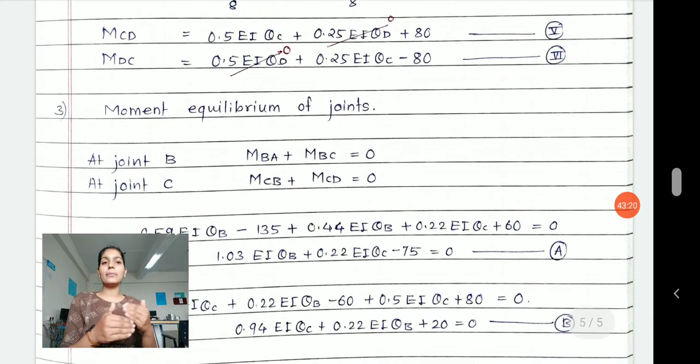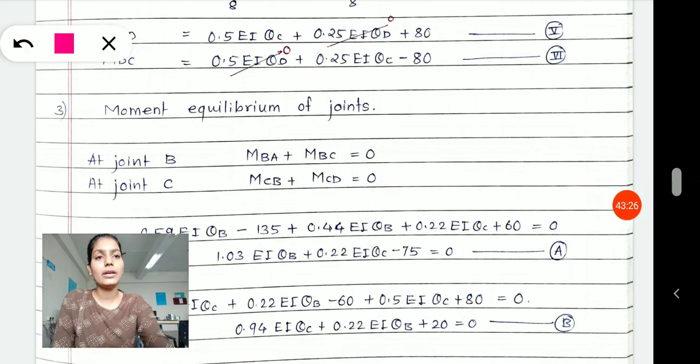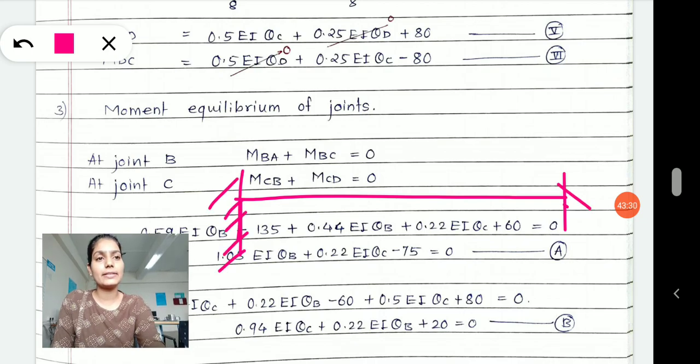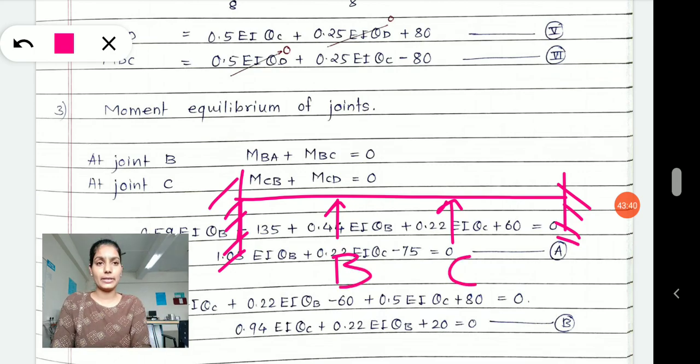Now I am writing the moment equilibrium of a joint. What is it? See here. This is my continuous beam. Both ends are fixed. Only the intermediate supports are simple supports, and at this B support and C support I am writing the moment equilibrium equation.